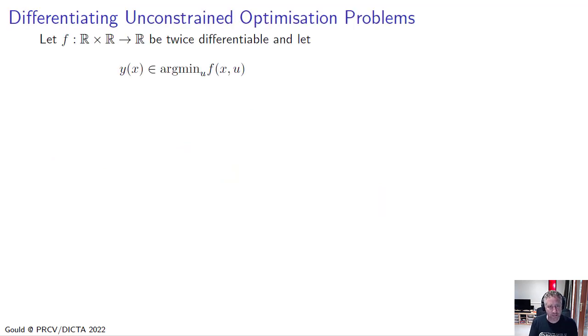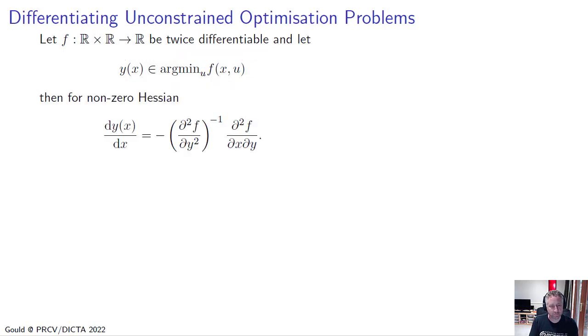So let's have a look at an example of differentiating an unconstrained optimization problem. We're going to look at a parametrized optimization problem, which is a scalar problem. So f is from R by R to R, and we're going to assume that it's twice differentiable. And so y is going to be the minimum of this function f parametrized at fixed value x.